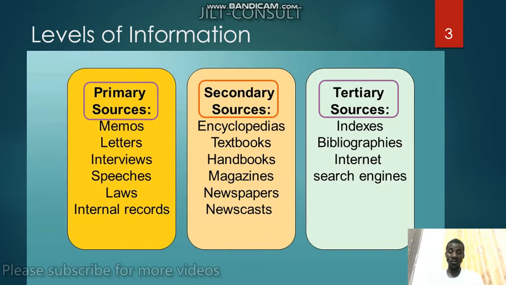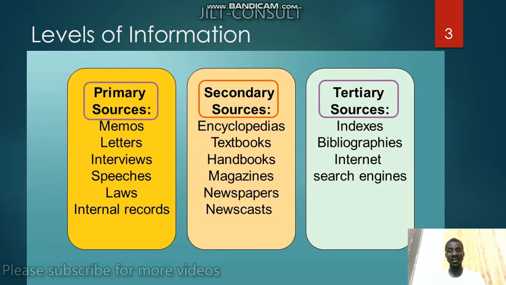Now if I quote anything from the law, I got the information from the law that has been written down. Good. When you say something in a speech and I copy it and write it back, where did I get it from? From your speech. So that's the source of information, where I got that information from. You write a letter to your parent, and your parent reads the letter, then they get information from that letter, and that's a primary source.